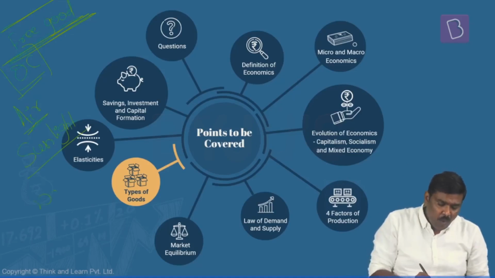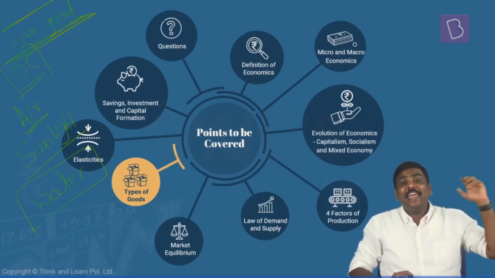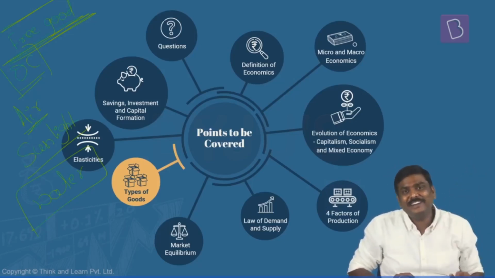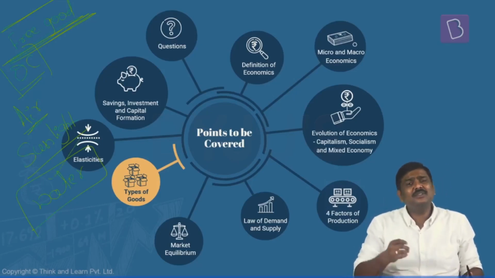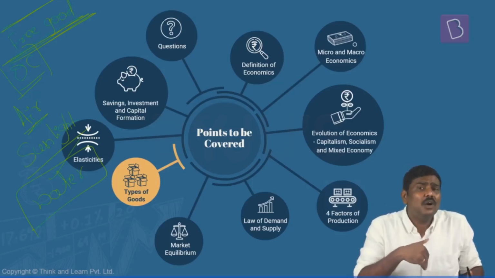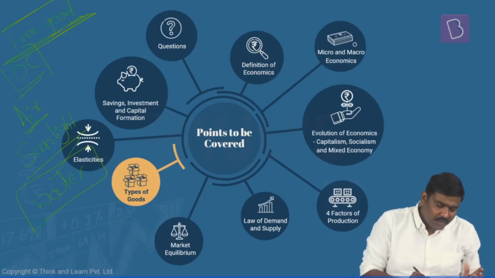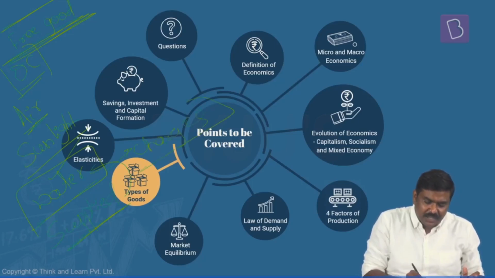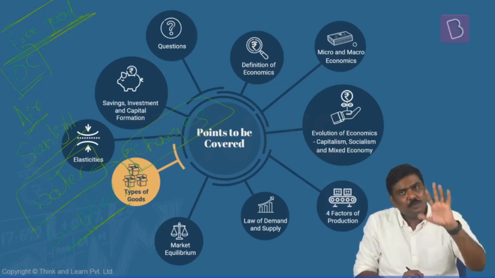Some books will also write water as a free good, but please understand, earlier, in let's say the ancient or prehistoric times, water was available free of cost to humans. Today, can I say water is a free good? No, you cannot say water is a free good for a simple reason. Water is supplied by the government now, and for having supplied this water, the government will impose certain charges. So water, strictly speaking, is not a free good today. But earlier, yes, it was considered to be a free good.